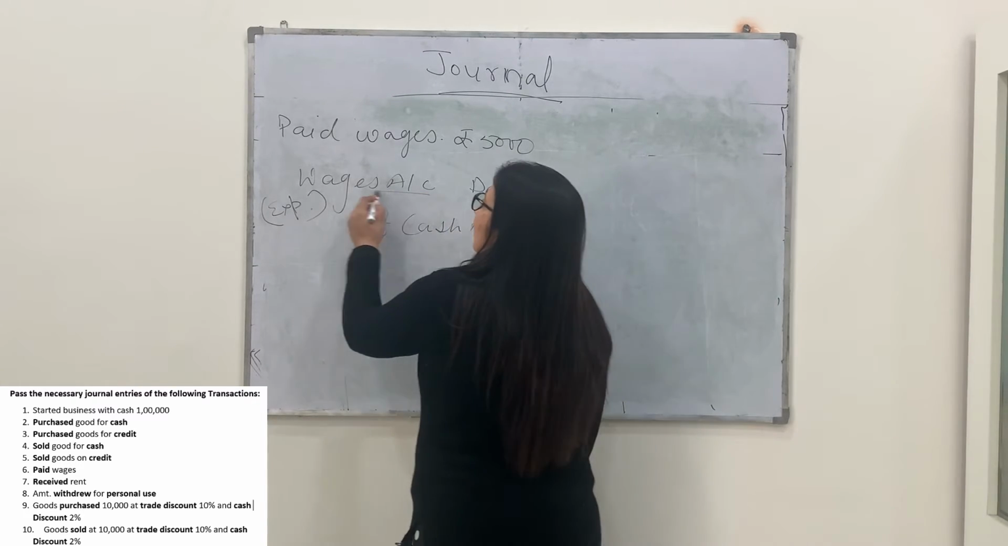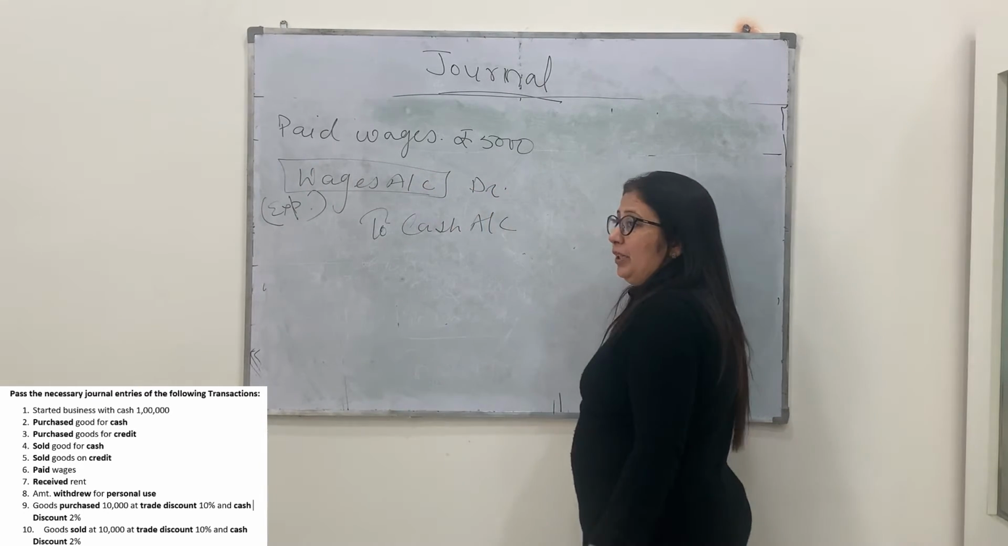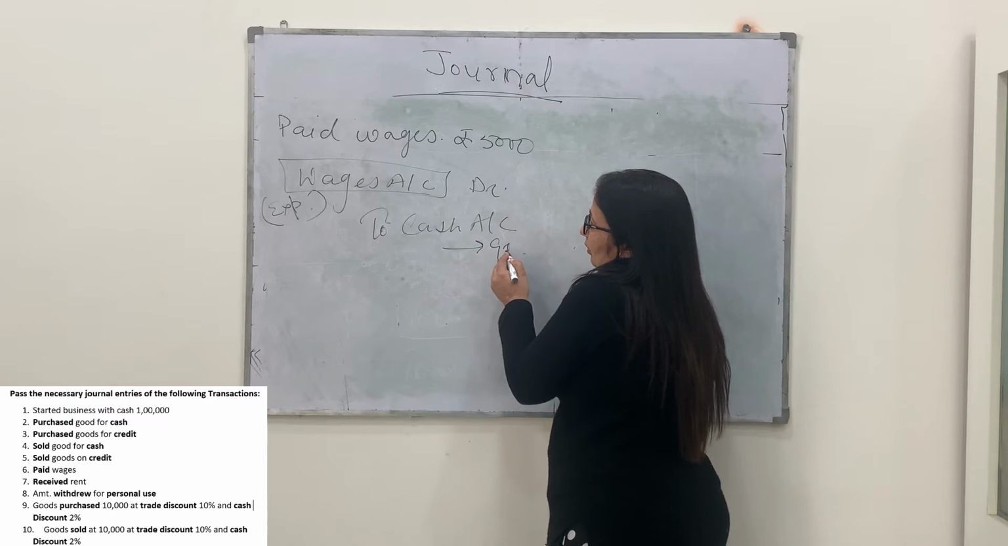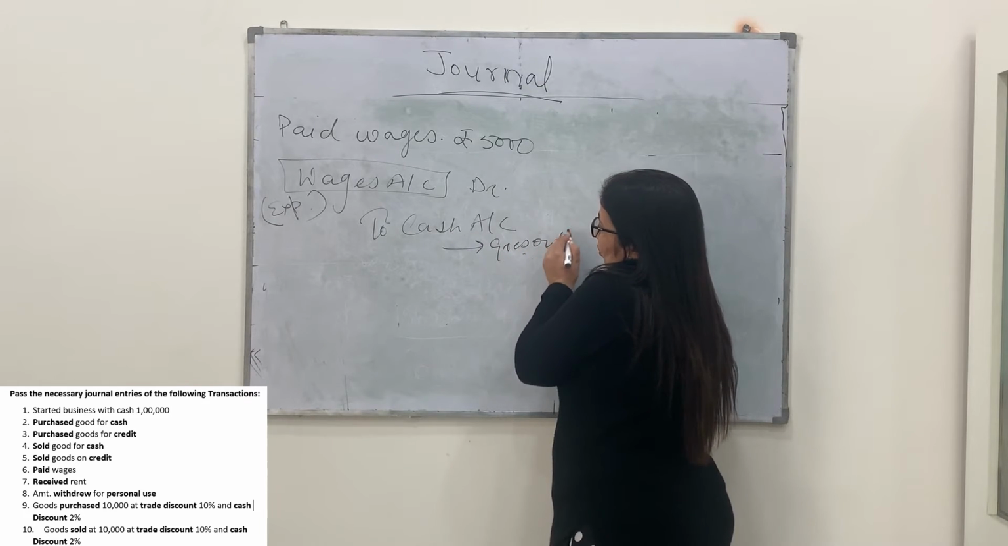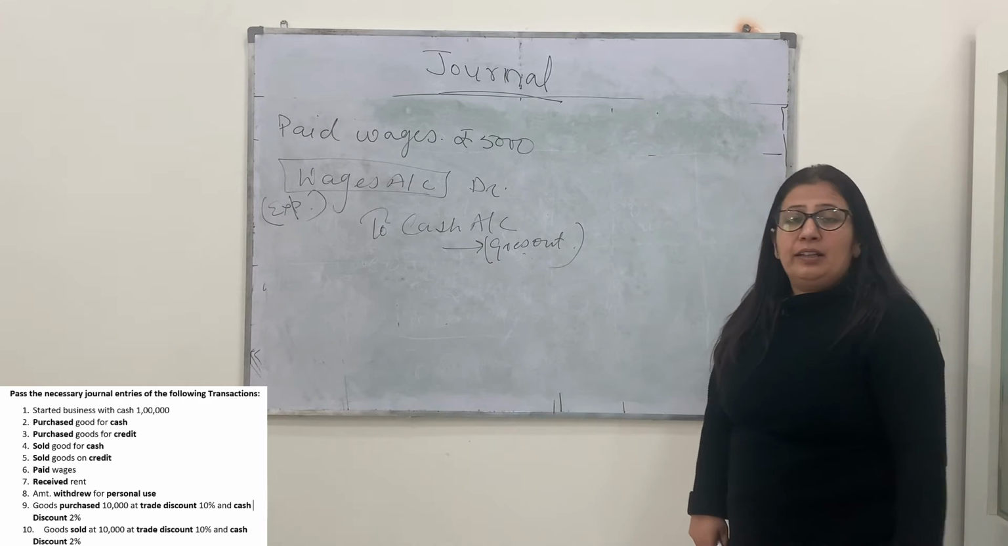The rule is debit all expenses and losses and credit all income and gain. So wages is our expense, so it will be debit. Credit what goes out. It is the rule of real account.